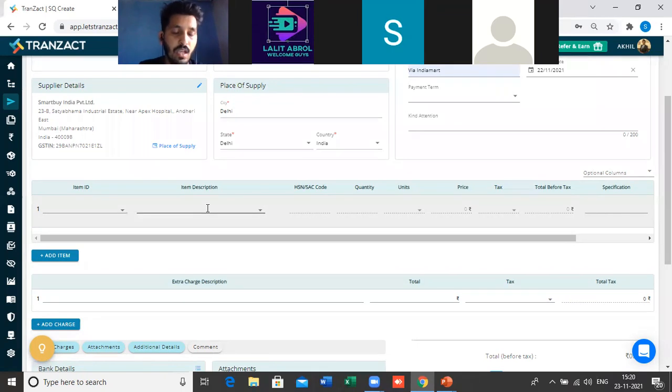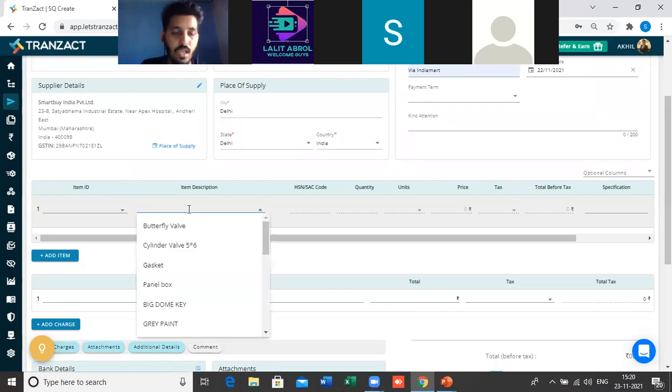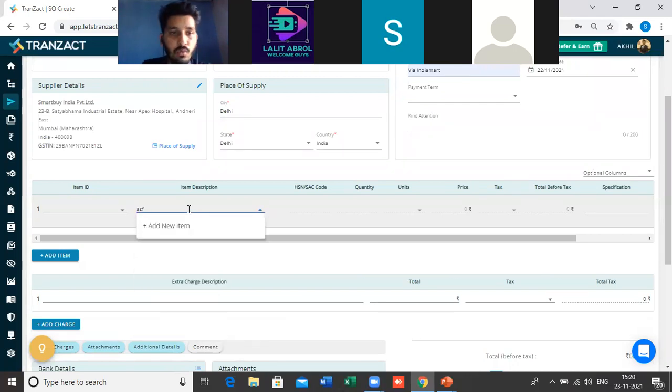The item table is there. So if you know the item ID, or if you know the item description, you can call out your product from the master. Or let's say the product is very new and is not added in the master, it will show you an option of add new item. So you can add a new item from the inventory module, or while creating the document as well.